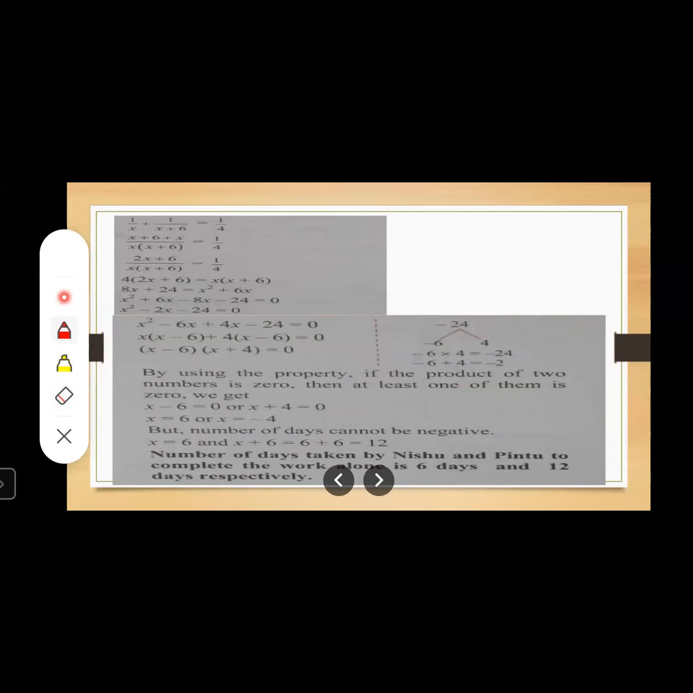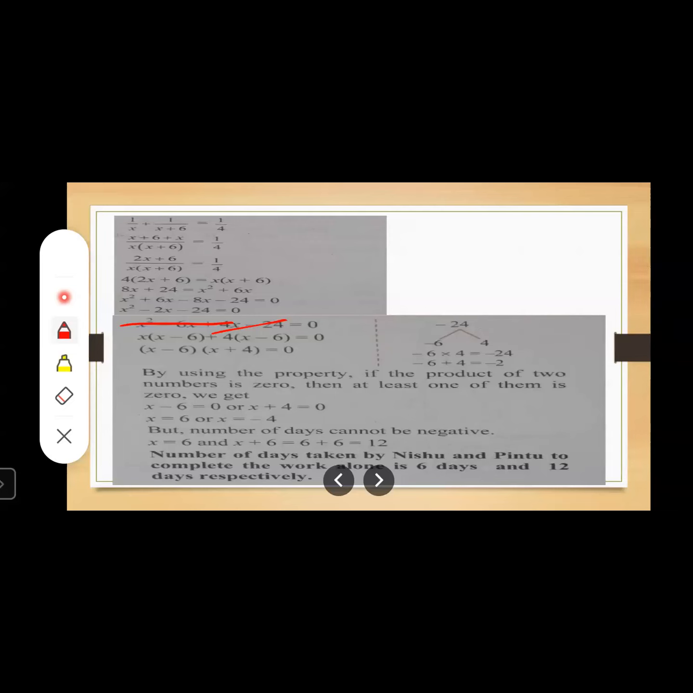I'm not going to explain everything. Here the numerator and denominator are different. First of all, equalize the numerator and denominator, and bring it in the form of the quadratic equation. I'm directly jumping here: x square minus 2x minus 24 is equal to 0. Again, here I'm using the factorization method. This is a quadratic equation.